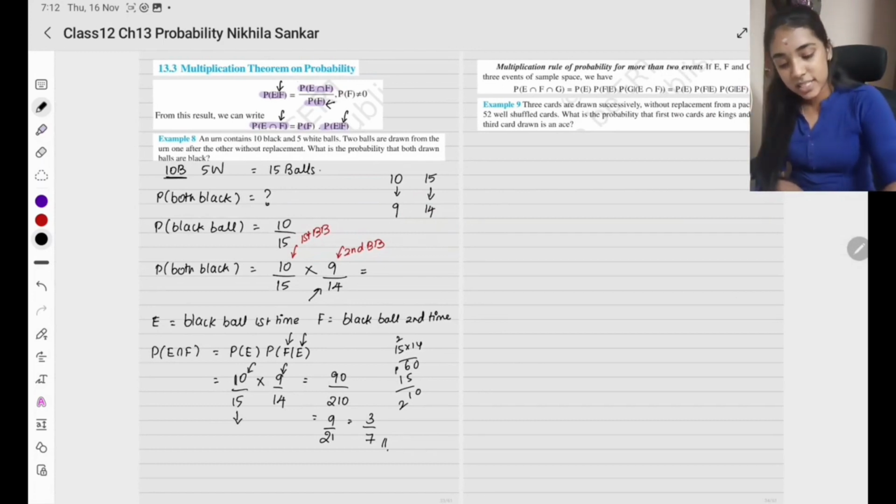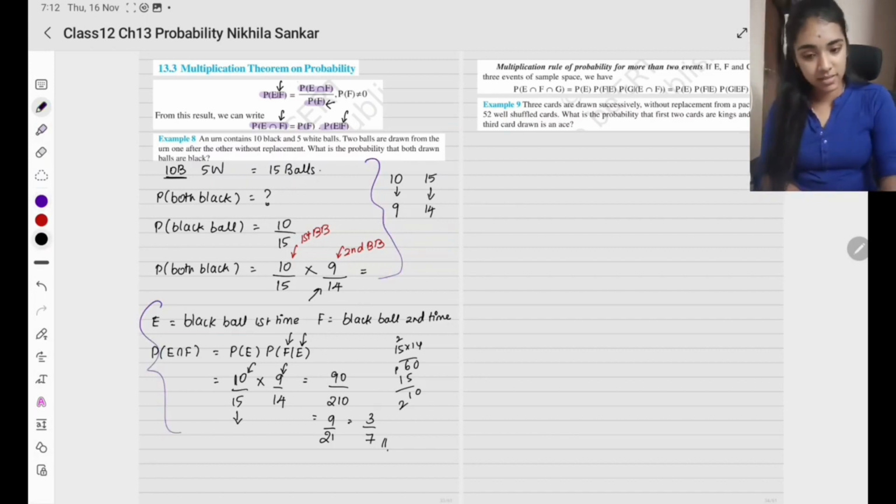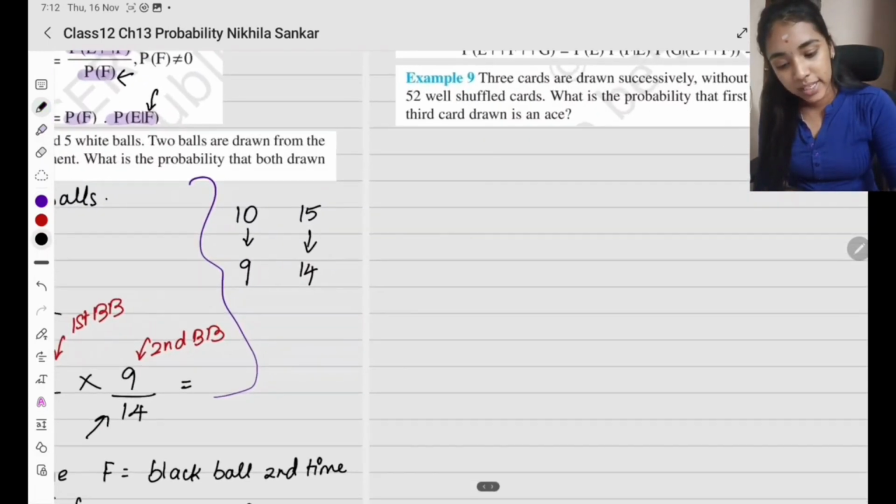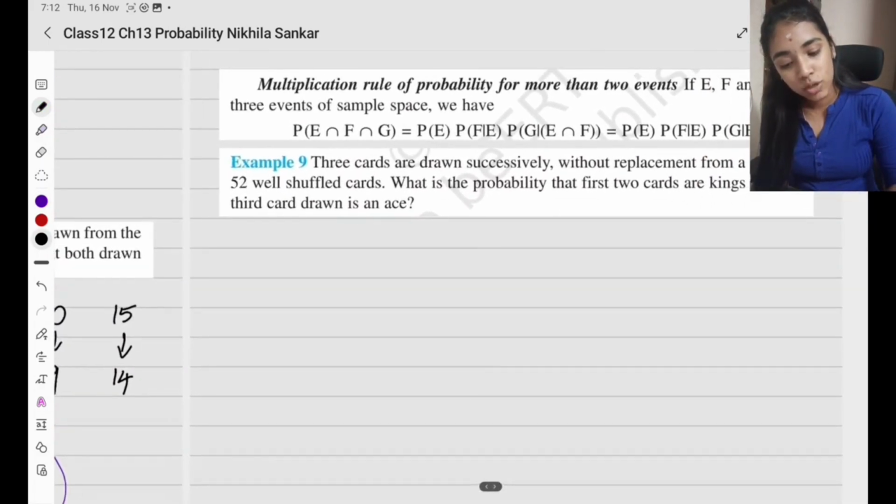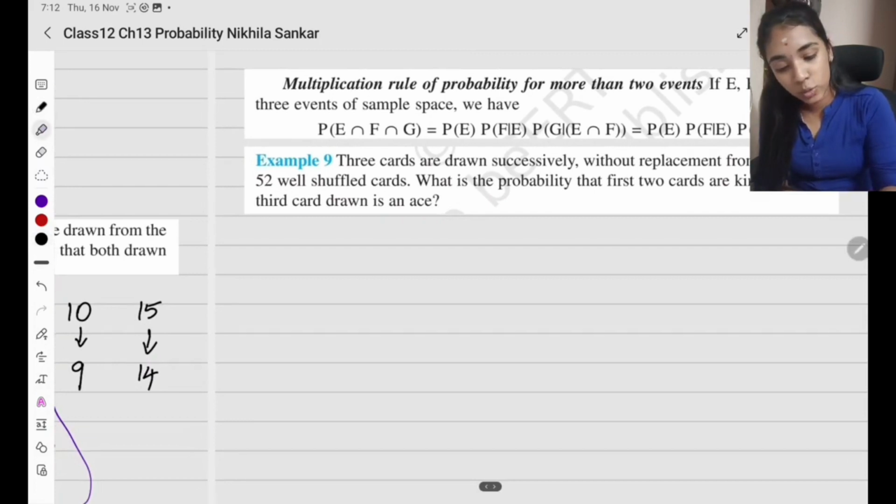Okay. So this is according to the logic we have used, and this is according to the formula. Both ways give you the same answer. Clear? Now, what is written here? Multiplication rule of probability for more than 2 events. For n events we have seen; what does more than 2 mean?